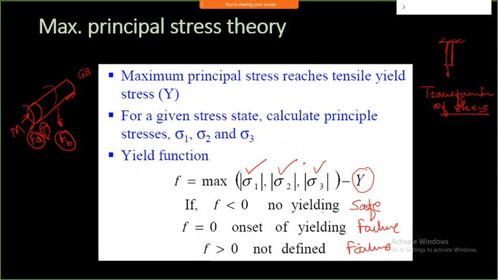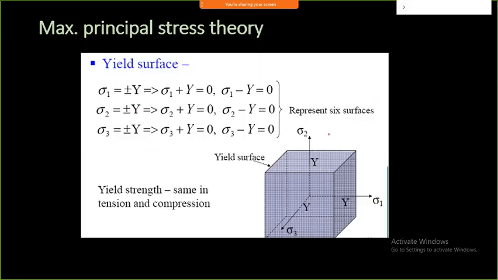I need to identify the plane where the stress is maximum under any combined loadings. Maybe an axial loading is there, maybe torsion is there, maybe bending is there. All these loadings are taken into account, and we need to know some plane on which the stress is maximum. That stress should not exceed your yield value, and that is called the maximum principal stress theory. So it is represented with a typical box in 3D, that is sigma 1 and sigma 2. So this is nothing but a limiting point.